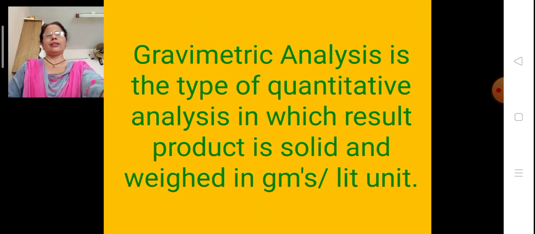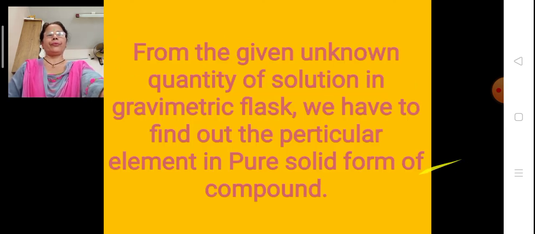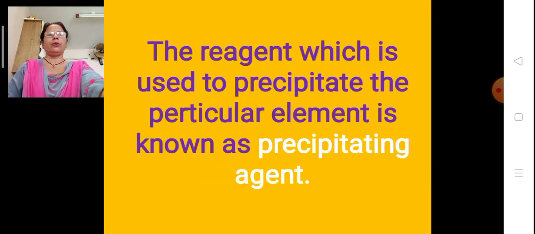Gravimetric analysis is the type of quantitative analysis in which the resulting product is solid, and it is weighed, and the unit is grams per liter. Gravimetric analysis is isolating, that is separating, and weighing the element or its definite compound in a pure form. So for iron, we have to take the compound Fe2O3. From the given unknown quantity supplied to you in a flask of solution, we have to find the particular element in a pure solid compound form.